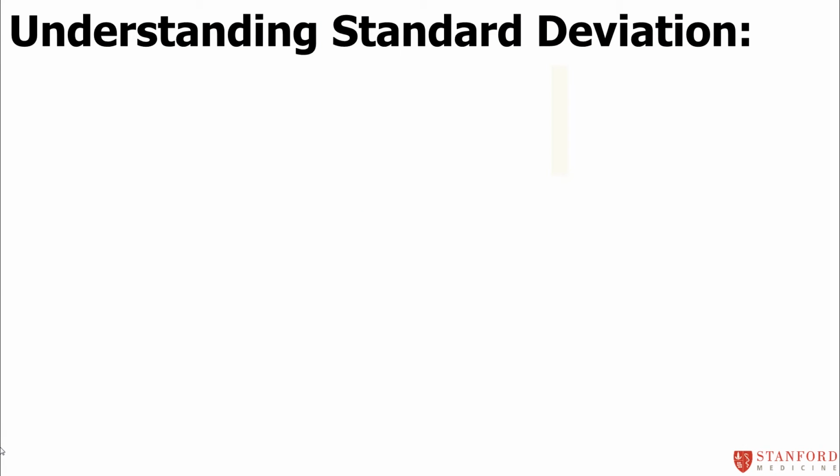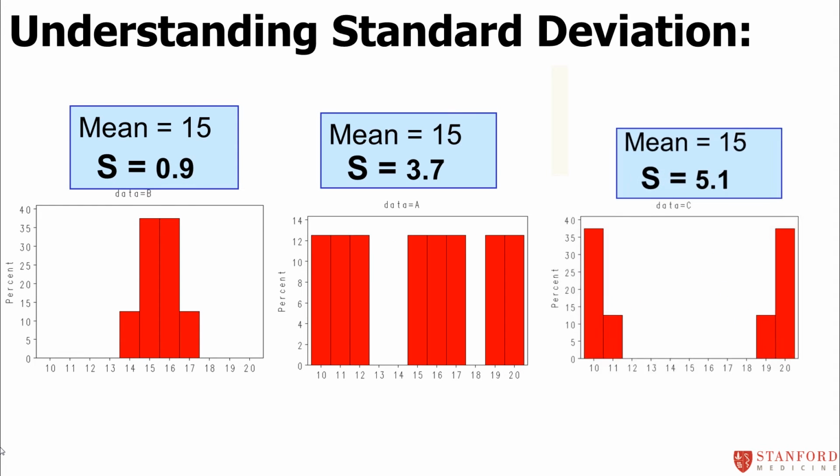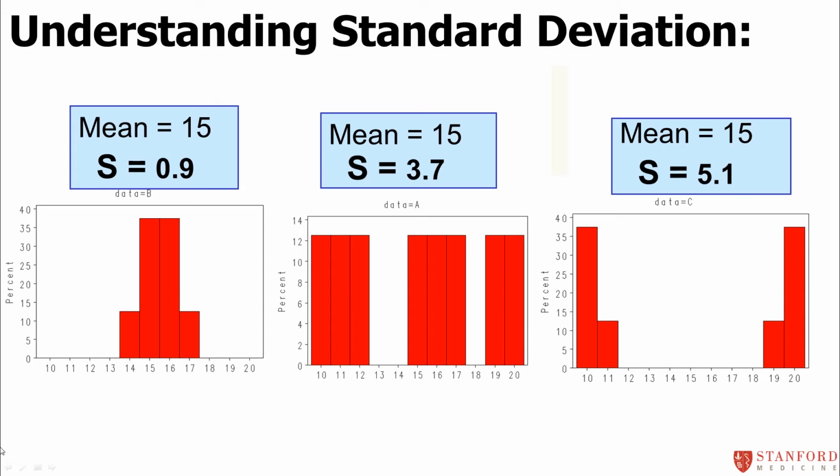Just to help you understand standard deviation even a little better, let me present to you 3 simple little mock data sets, and they all have the same mean of 15. They're just 8 people in each of these data sets, but they all have the same mean but different standard deviations. So in the first data set, B, over to the left of your screen, the mean is 15, but everybody's really clustered around the mean. So the standard deviation is only 0.9.